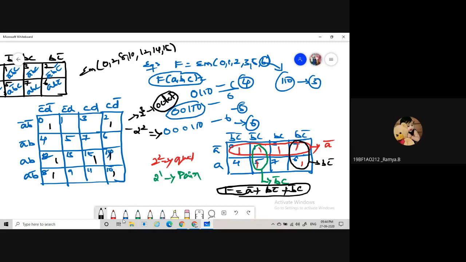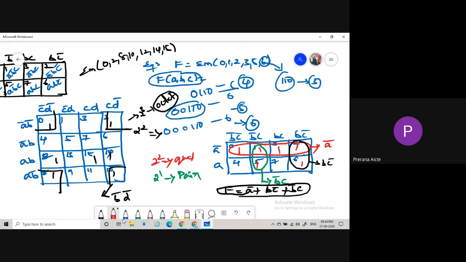The quad is available: 0, 2, 8, 10. So we are getting a quad. For that, what is the term we are getting? For these 4 terms, we take the first row and last row, so the constant term is B bar. And the first column and last column give D bar. So one expression is B bar D bar.